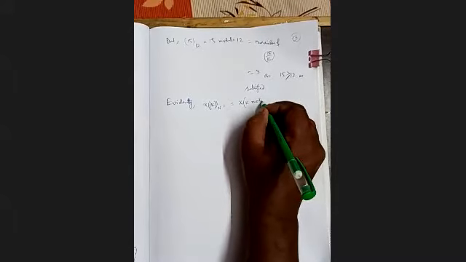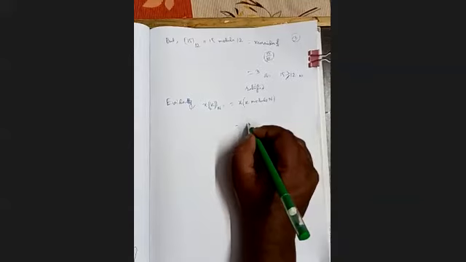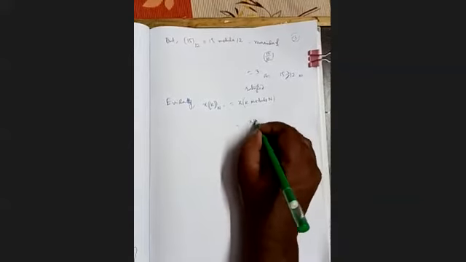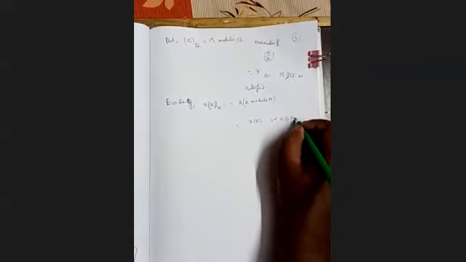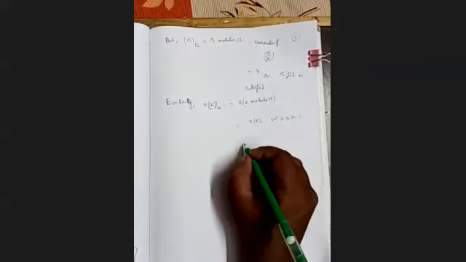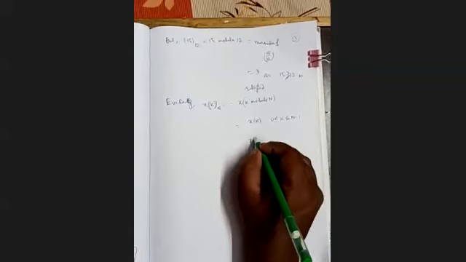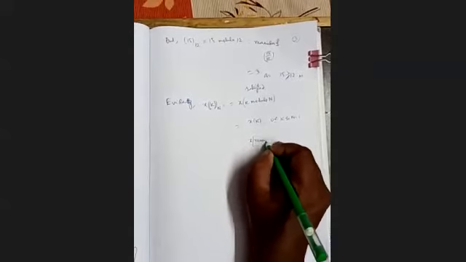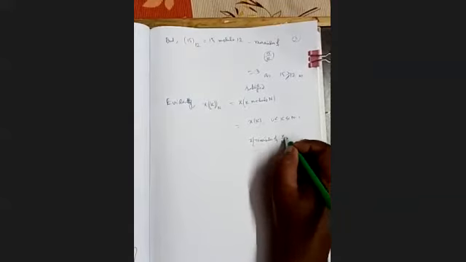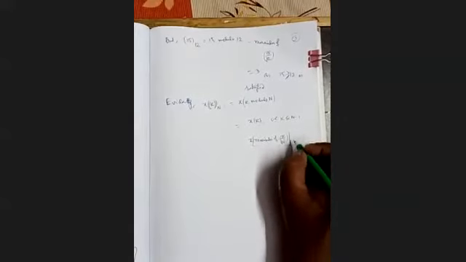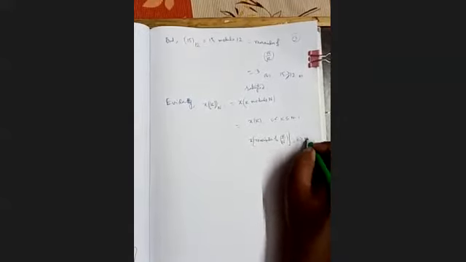In language, x of k modulo n is equal to xk, where k is in between 0 and n minus 1, and is equal to x of the remainder of k by n, as k is greater than or equal to n.